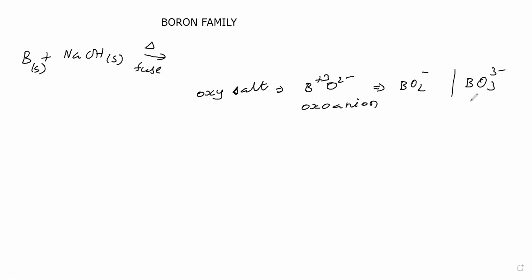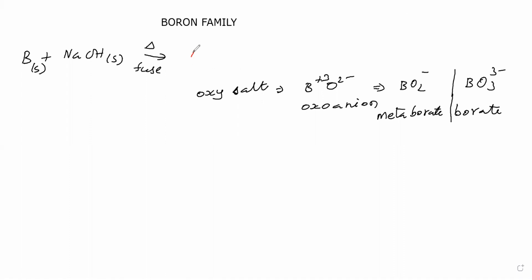Generally, what is possible is borate, not metaborate. Metaborate is impossible in these particular cases. So borate is possible. Borate formula BO3 3 minus. It is called an oxoanion. To satisfy this negative charge, we have to give positive charge sodium ions. So we are giving sodium ions 3 times.